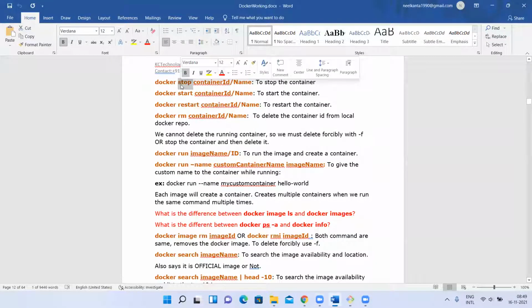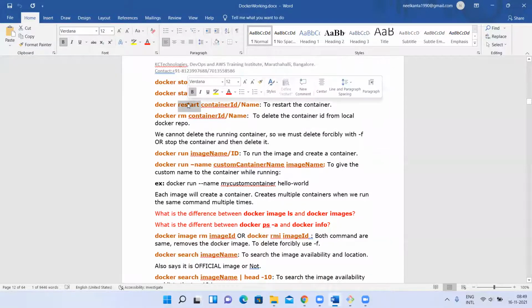Okay, we have seen Docker stop is the command to stop the container. Start is the command to start, and if you want to restart, you can use restart. And as I said, every container will get one IP address from the network. You don't know what a network is as of now. We have not specified which network while creating the container. There is a different concept we'll discuss about network. I'll explain at that time.